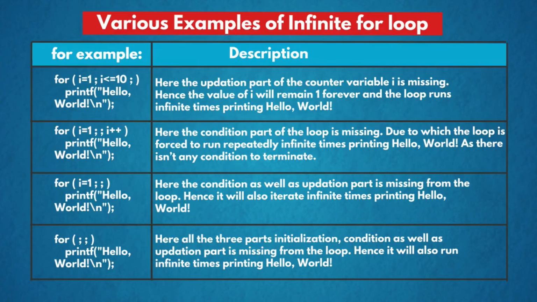The third example is: for I equal to 1, there is no condition and there is no updation. Here, the condition as well as the updation part is missing from the loop. Hence, it will also iterate infinite times printing hello world. In the last example, we can see that there is no initialization, no condition and no updation. Hence, it will also run infinite times printing hello world.